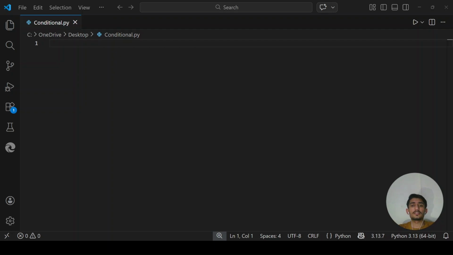Before we can write conditions, we need to know how to compare things. Python gives us six comparison operators, and you probably already know most of them from basic math. Let me write which ones these are.